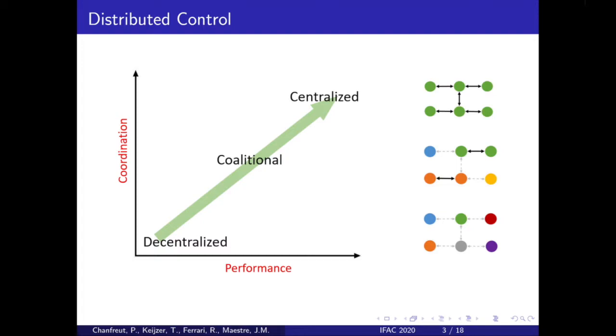Coalitional control is a halfway approach between centralized and decentralized control, where communication just happens within groups or coalitions of drones. This allows us to make a trade-off between performance and communication costs, and we should be able to find a solution that combines the best of both worlds.